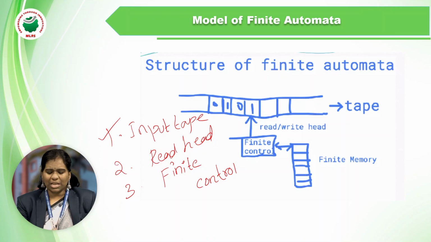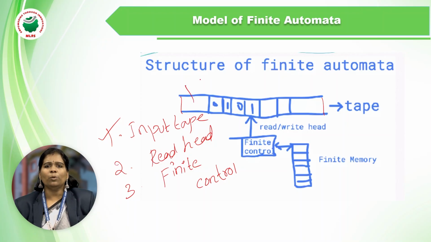Input tape. So this input tape, in this diagrammatic graph, is one tape that we can say is building blocks. What is the purpose of input tape? It has to read every block or every cell.